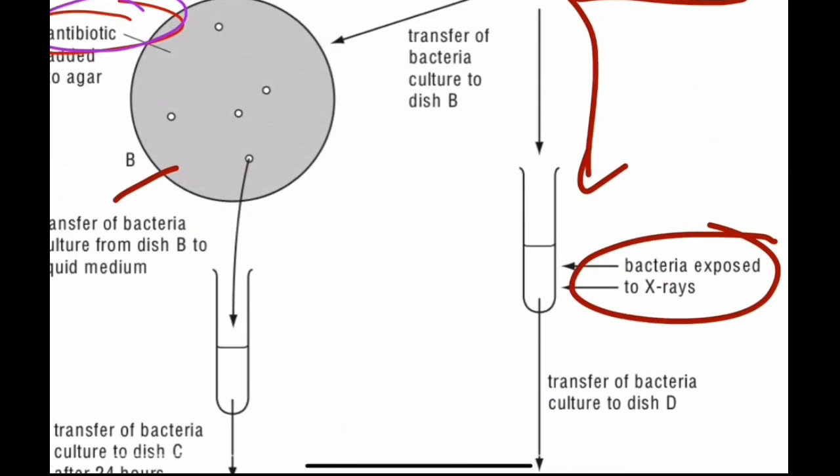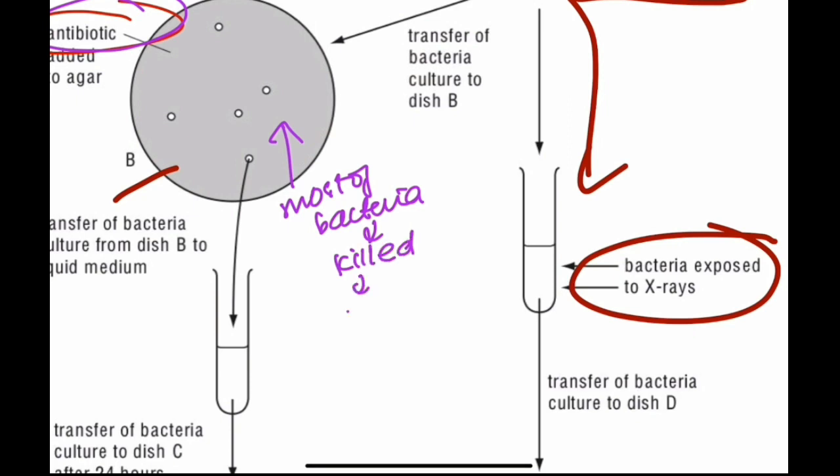In C there were much more bacteria because in B, there were fewer bacteria which became resistant to the antibiotic. So because of which most of the bacteria got killed in B. That's what you should see here, right? Most of the bacteria has been killed, and as a result of this we can infer that only some bacteria must have become resistant.